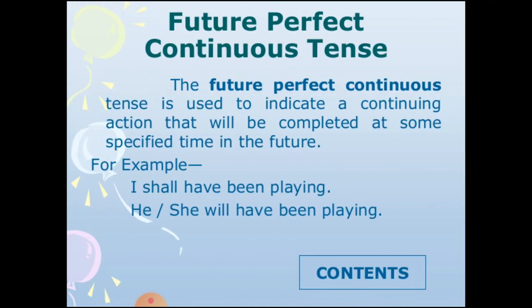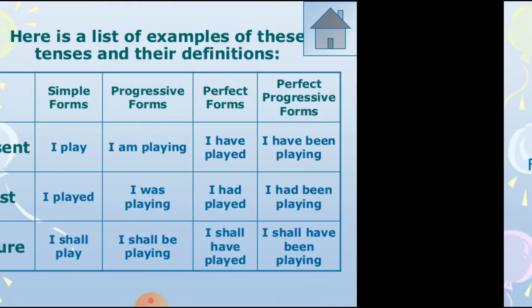Future perfect continuous is used to indicate a continuing action that will be completed at some specific time in the future. Continuing, okay, this is the difference. Continuing action will be completed. I shall have been playing, खेल रहा हूँगा. In the future it will be continued.